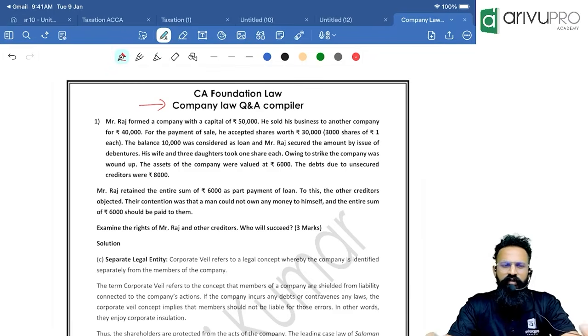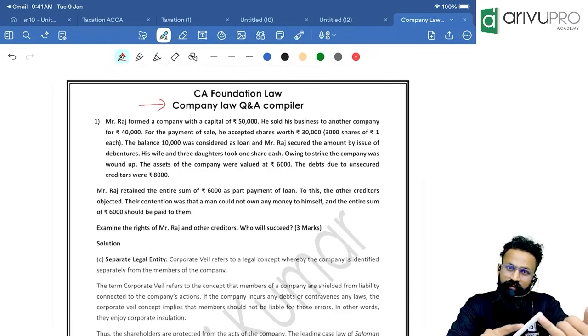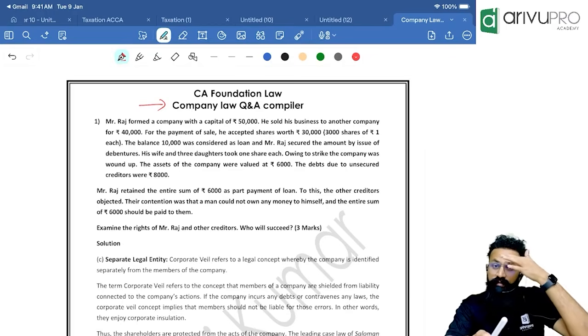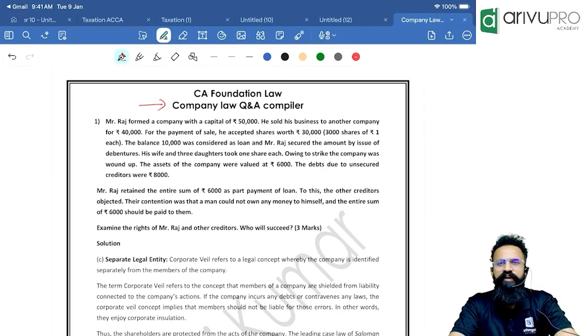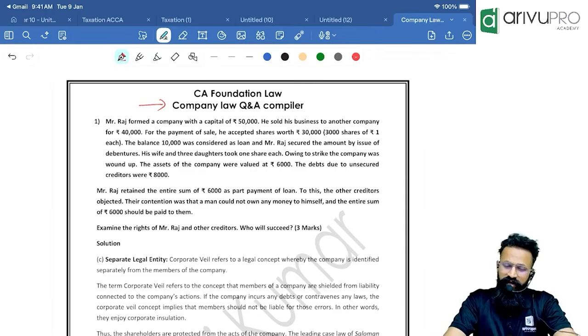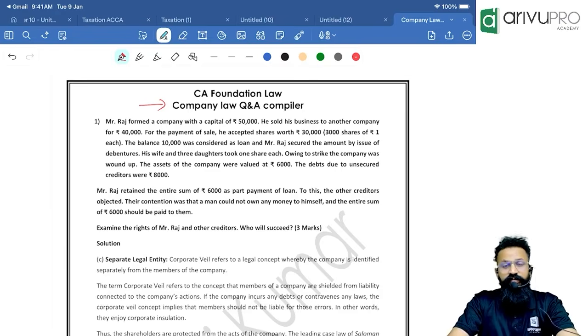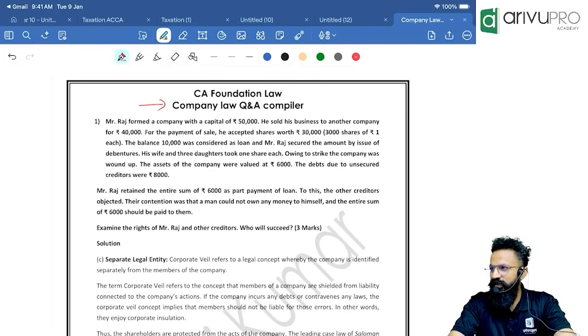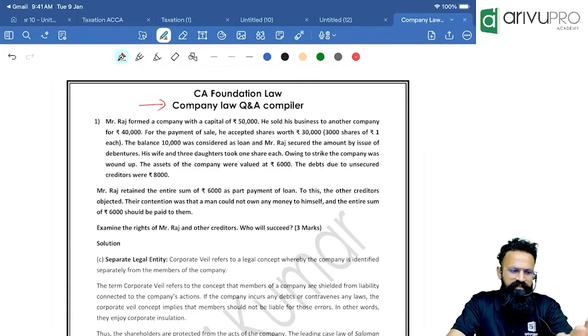Since I've covered past papers, model papers, MTPs, mock tests, and RTPs, you will get a fair idea of how questions are asked from company law. Beyond this there might not be any other question asked, but from your exam point of view, let us keep it very short, and these are the maximum questions.